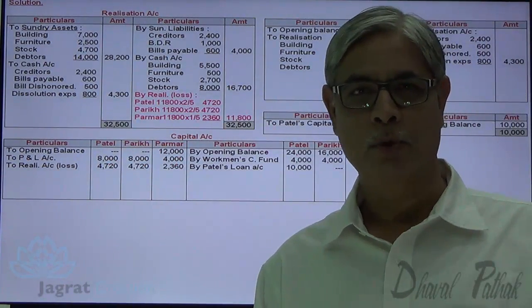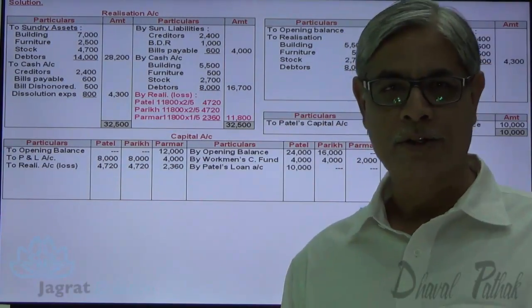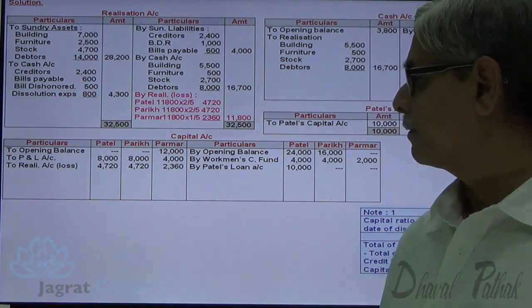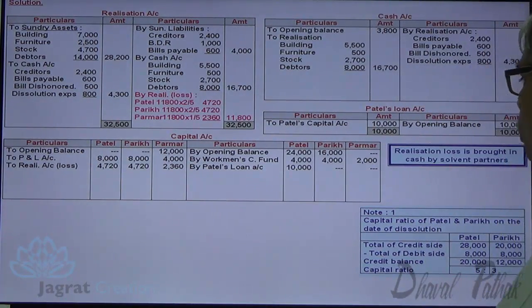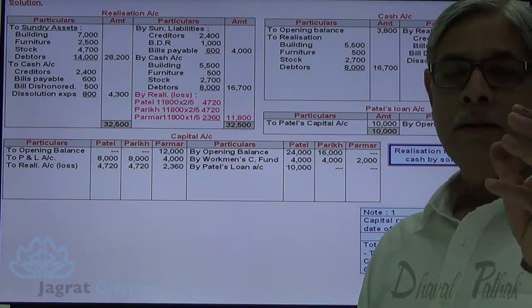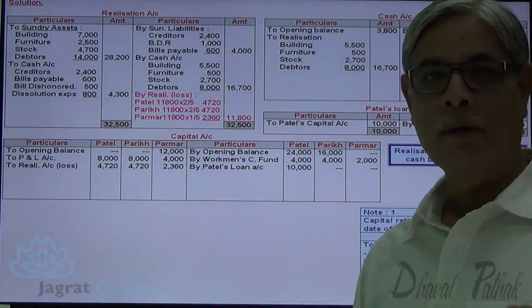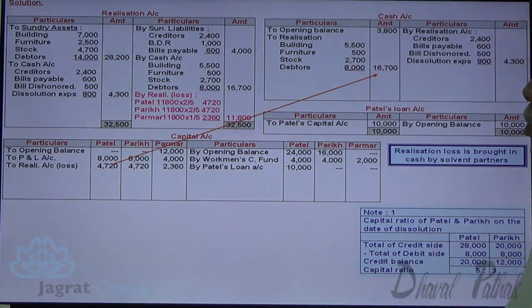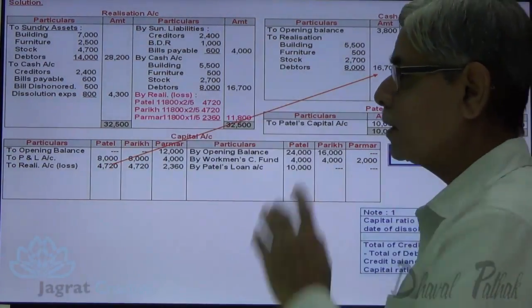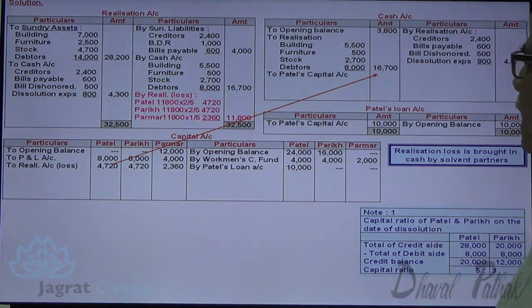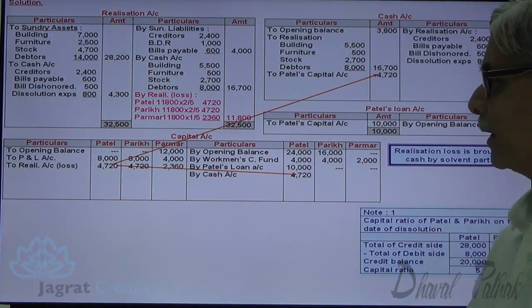Realization losses distributed. We are required to apply the decision of Gardner versus Murray. So solvent partners are required to bring cash equal to realization loss. So here share of Patel in loss is 4720. So Patel brings cash 4720. Cash account debit to Patel's capital account credit.